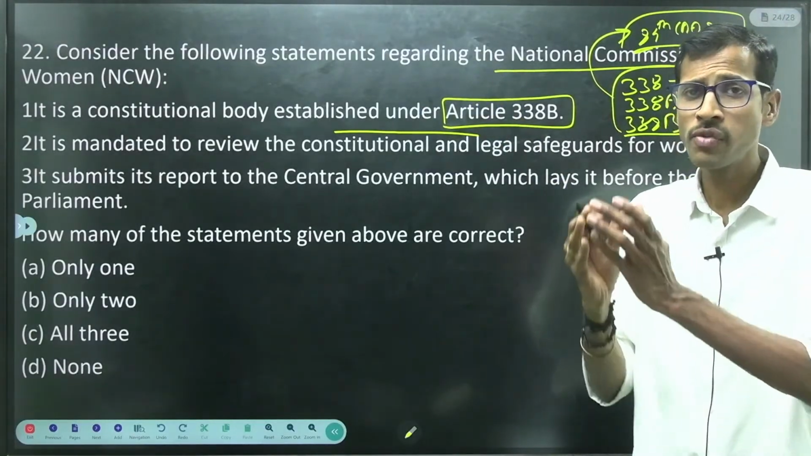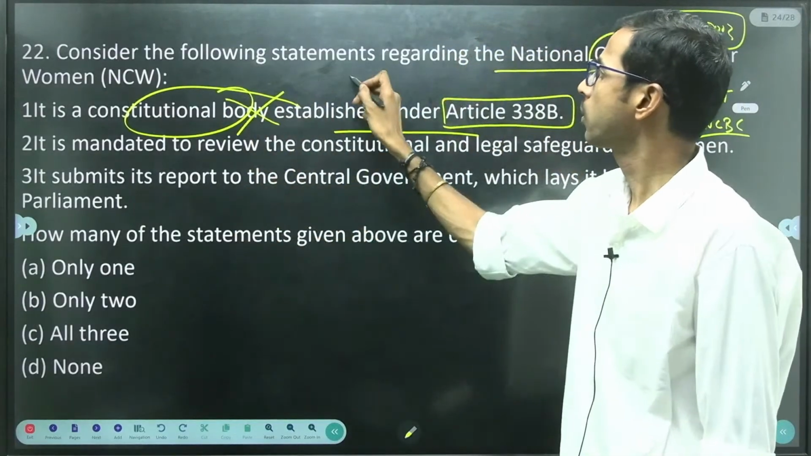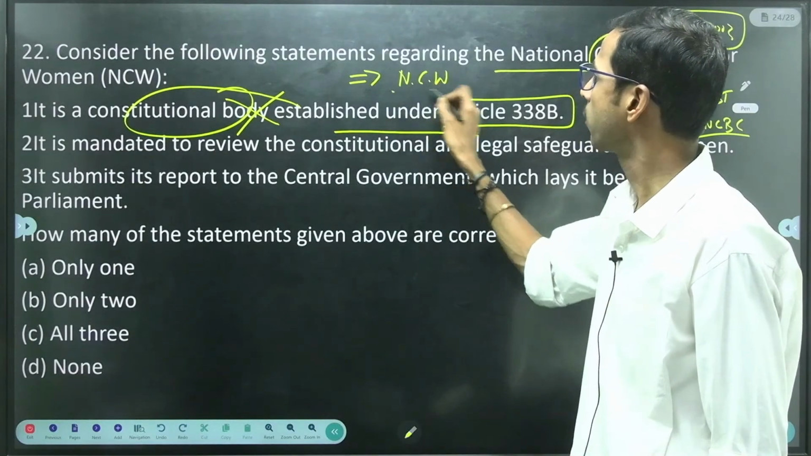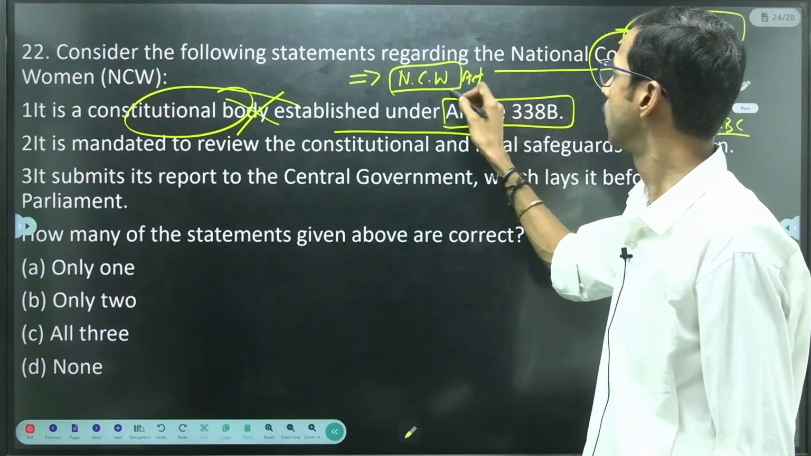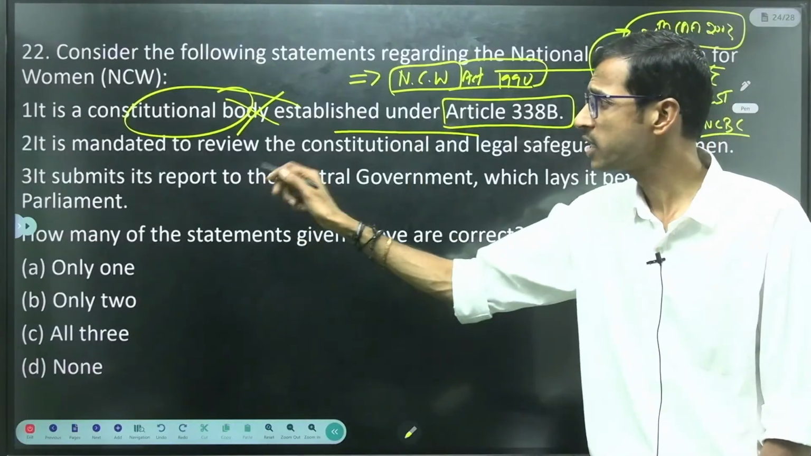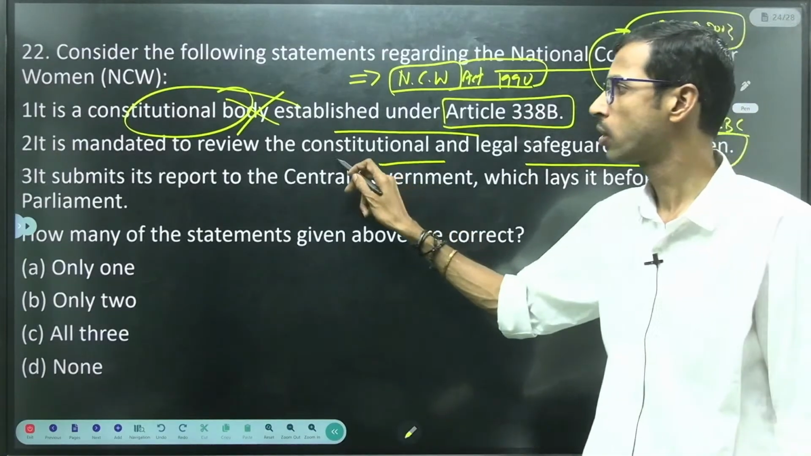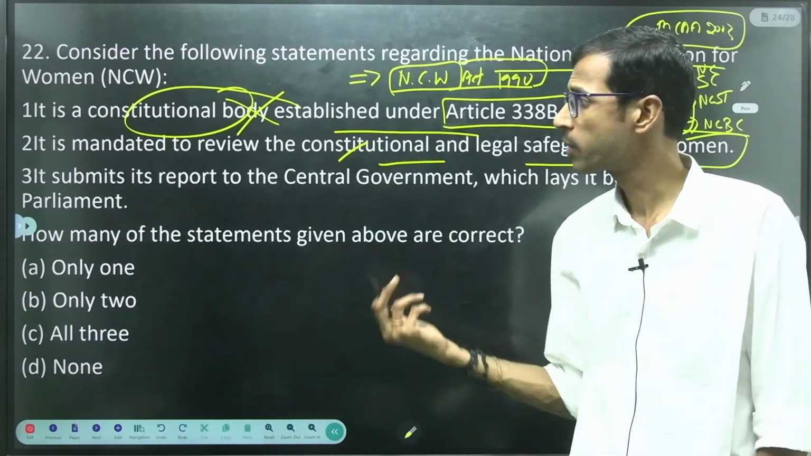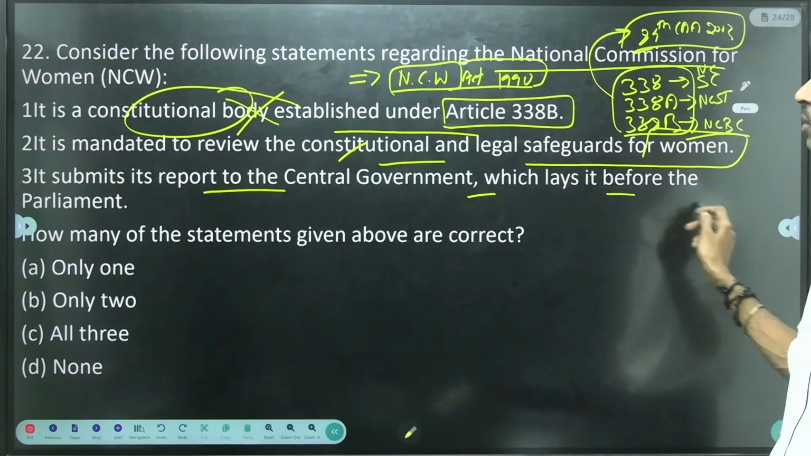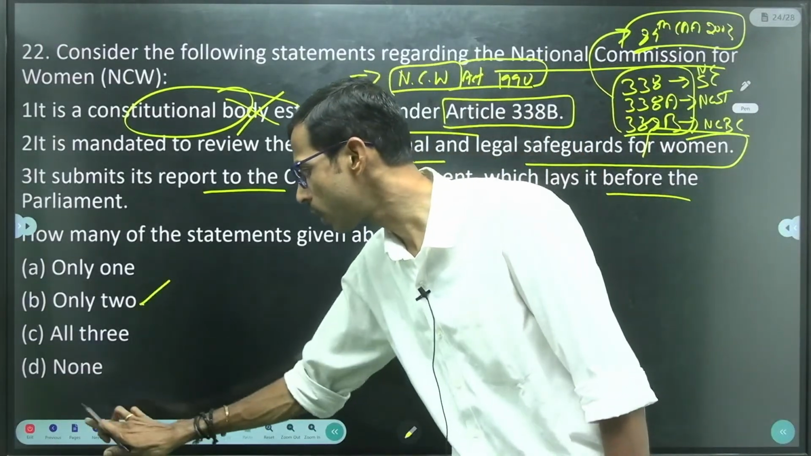So the National Commission for Women is a statutory body, not a constitutional body, right? It was created by the National Commission for Women Act 1990. This is very important, right? So the first statement is not correct. It is mandated to review the constitutional and legal safeguards for women. That is also correct. It submits its report to the central government, which lays it before the parliament, right? So this is also correct. Statements 2 and 3, only 2 and 3 are correct.